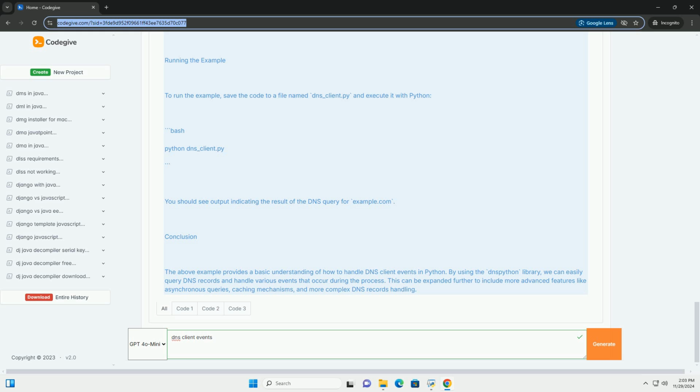Code example. This example will demonstrate a simple DNS client using Python. We will use the socket library to send DNS queries and handle responses. Additionally, we will use DNSPython, a powerful DNS toolkit for Python, for more complex DNS queries. Prerequisites. Make sure you have Python installed along with the DNSPython library. You can install it using pip.